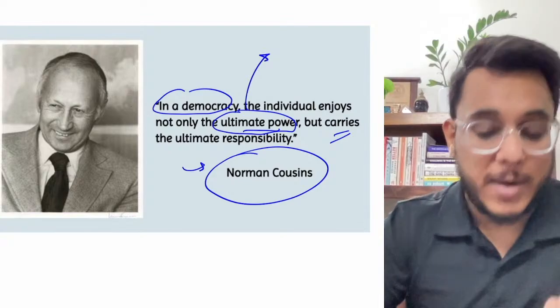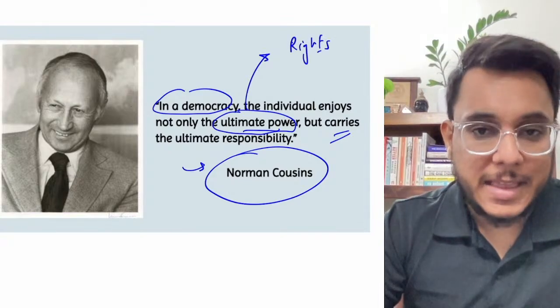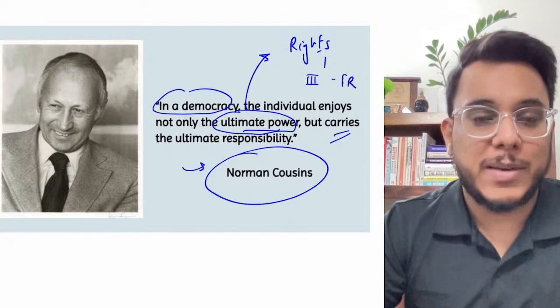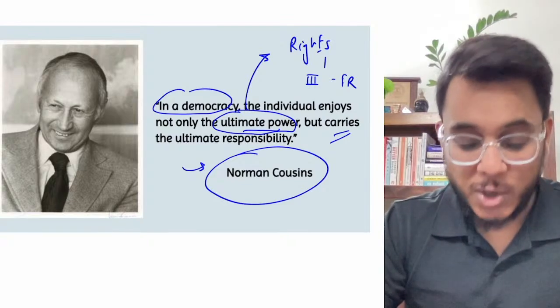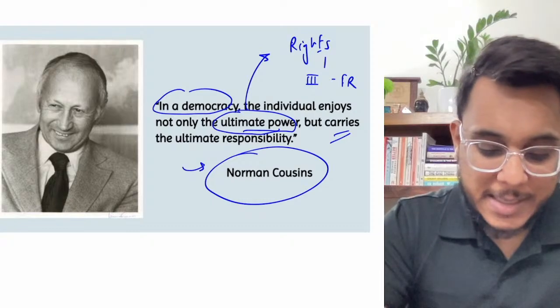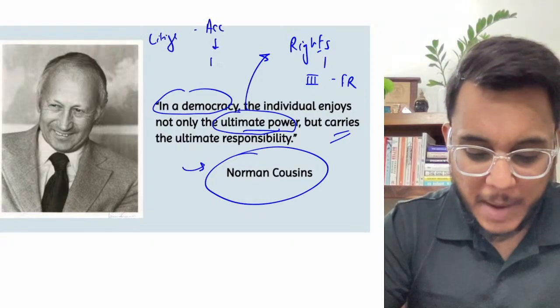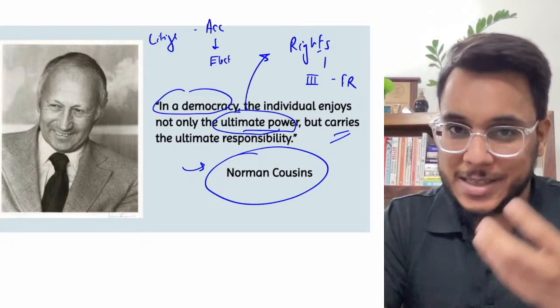He enjoys the ultimate power by way of the rights that are given to him. In the Indian Constitution, in Part 3, fundamental rights have been guaranteed. So by those fundamental rights, the citizens assert a kind of power. Moreover, guys, the citizens in a democracy can seek the accountability of the government by the regular elections. Okay, so these are the avenues by which the citizen is getting the power.